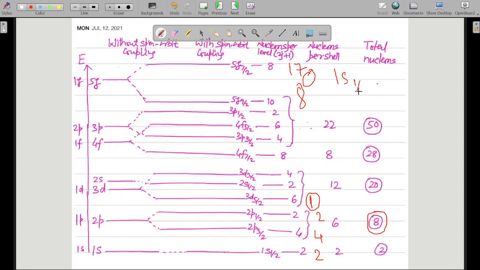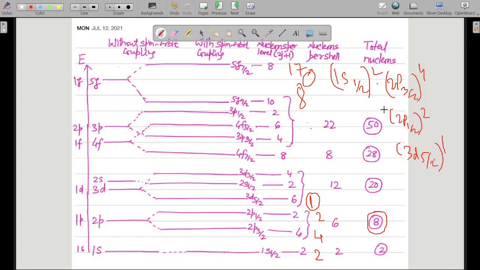So clearly it will be 1s1/2 squared. Then we will have 2p3/2 to the 4, then we have 2p1/2 squared, then we will have 3d5/2 to the 1.